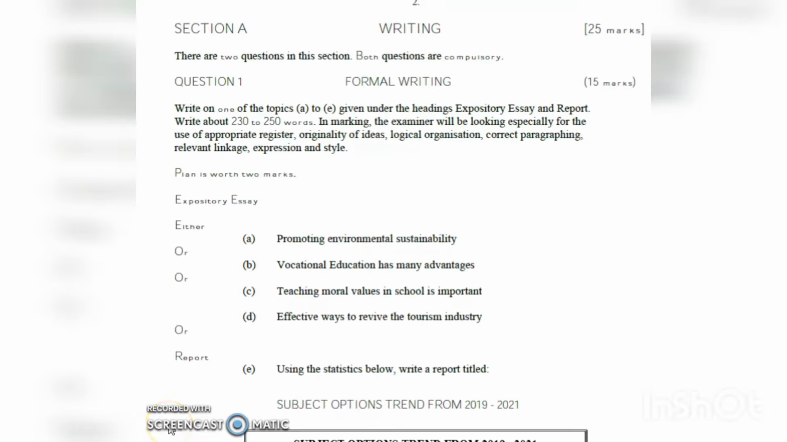So we've discussed E, which was teaching moral values in school is important, so that is our option. Now, once again, students, the same as I've discussed earlier, you can use it and add it into any topic that you choose. Now, I'm not only talking about year 12, this can also refer to year 13 and year 11, how you do your expository essays and so forth.